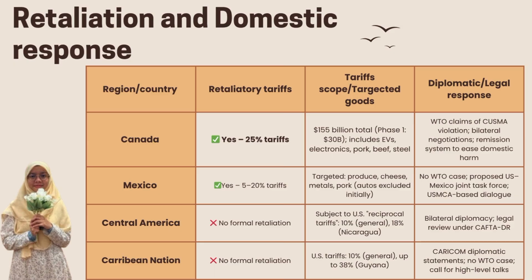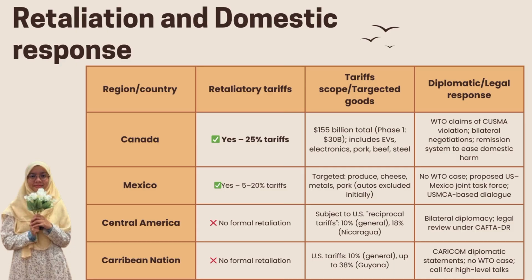The targeted goods include electric vehicles, electronics, pork, beef, and steel. At the same time, Canada launched a remission system to protect local businesses and argued that this US action violated the CUSMA agreement. While preparing legal and economic countermeasures, Canada also engaged in bilateral negotiation to resolve the issue.